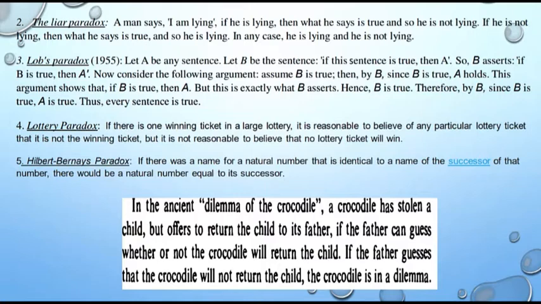And what is last one? Last one is known as Hilbert-Bernays paradox. This is totally dependent on number theory. If there was a name for a natural number that is identical to the name of a successor of that number, there would be a natural number equal to its successor.